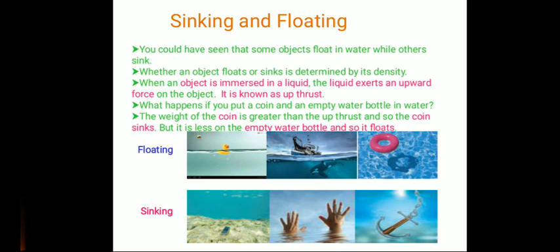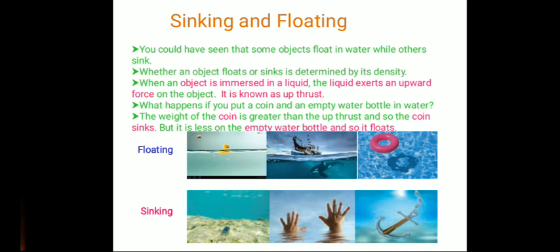If the weight of an object is greater than the upthrust, that object will sink. But if it is lesser than the upthrust, it will float. Here the weight of the coin is greater than the upthrust, and so the coin sinks.